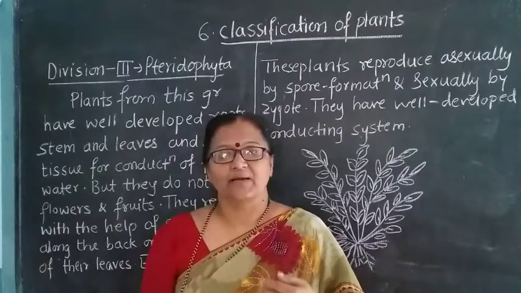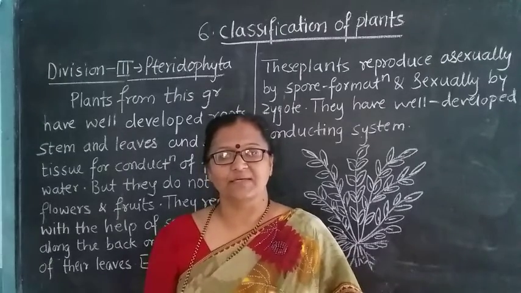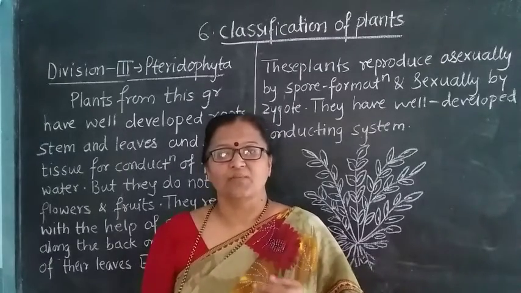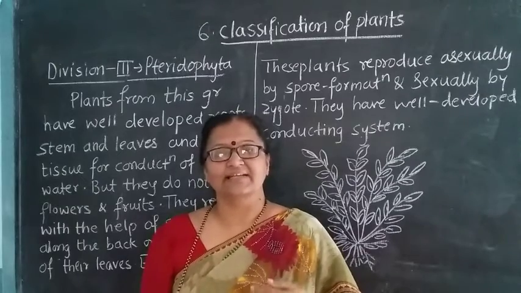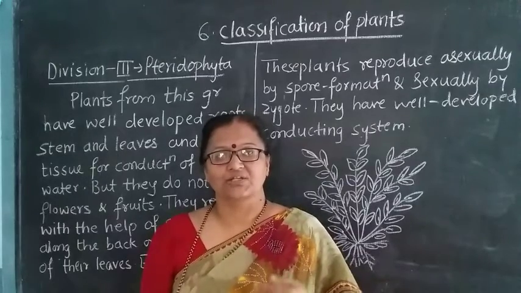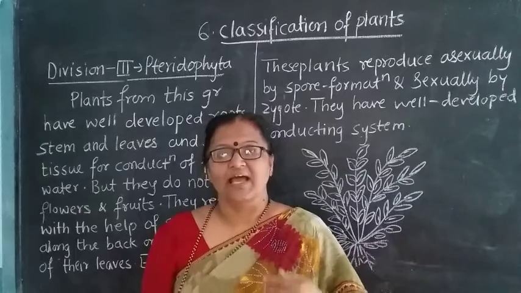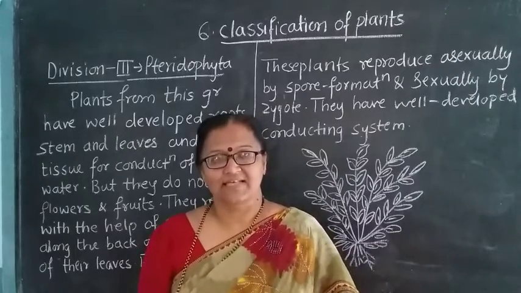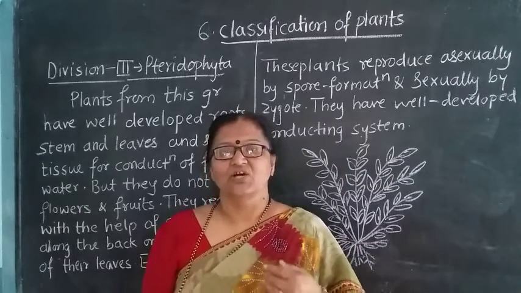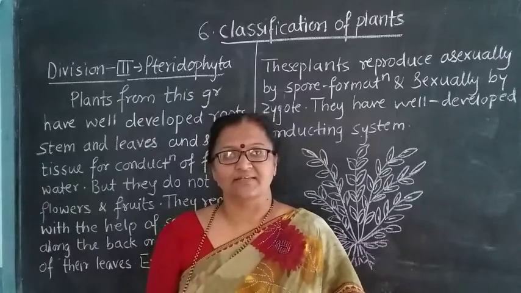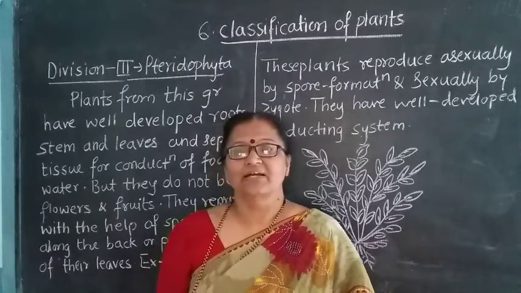The Bryophyta plants are called amphibians because they live in moist places and they need water for reproduction. They reproduce by spores as well as by zygotes. This we have seen. Now today we are going to see the division Pteridophyta.